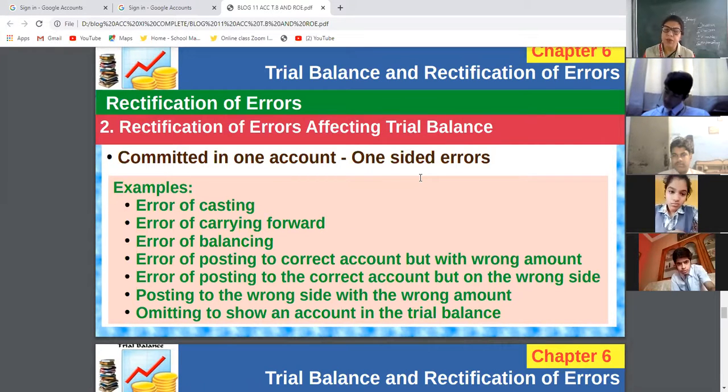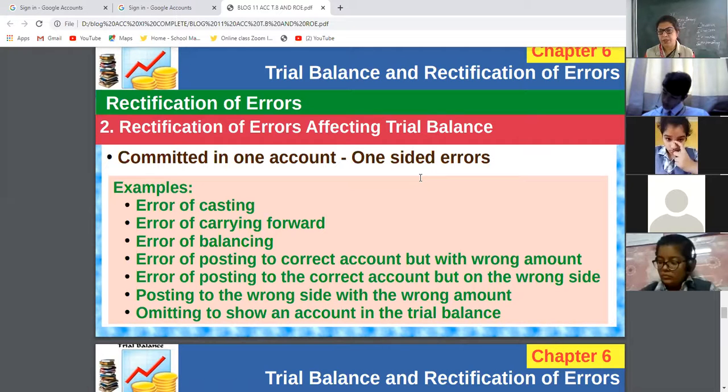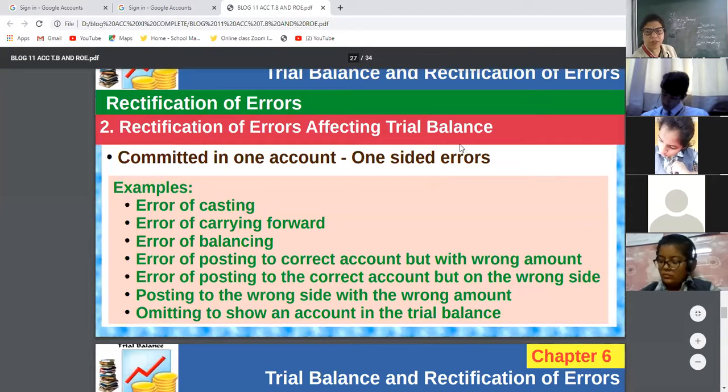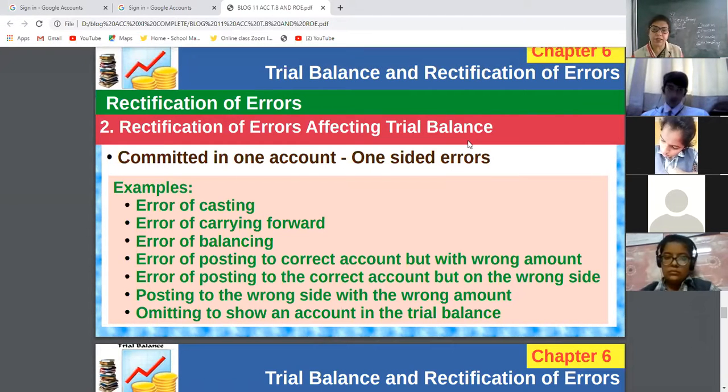That is known as a one-sided error. The total is 50,000 less on the credit side. It is shown by the trial balance. It affects the trial balance. Then which type of errors are affecting the trial balance? We can say one-sided errors. One-sided errors affect the trial balance, committed in one account.